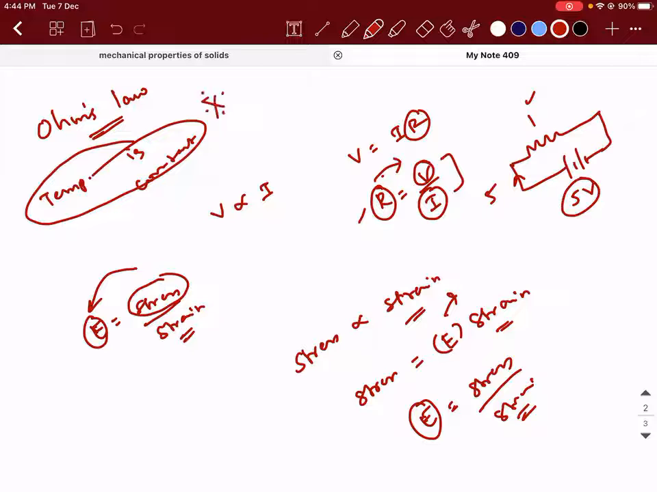So this is a very, very important point. The reason why I explained this is that you should understand how to study a law. Most of us memorize it, sir.